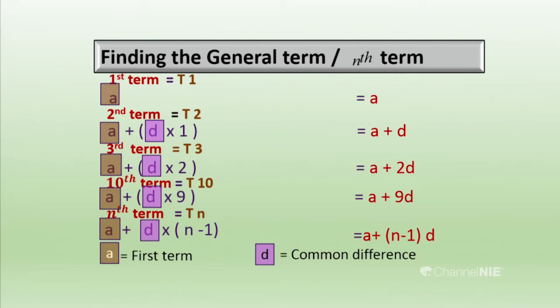If you know the first term, the nth term, where n means the position, and the common difference, you can find the given term. Then we have to understand what the general term of an arithmetic progression is.